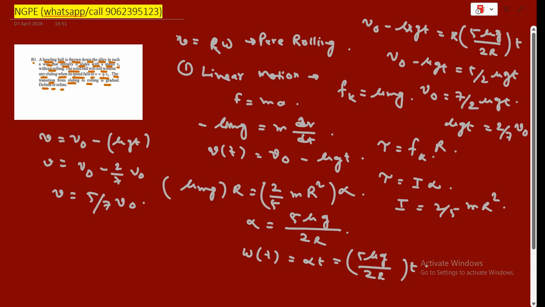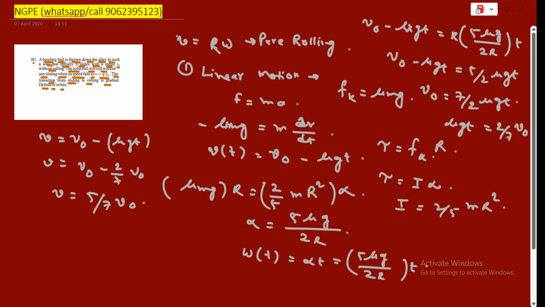There is a cheat code for this. If you take the torque about the point of contact on the ground, the torque of the friction is zero, and this means the angular momentum is conserved about the ground contact point.